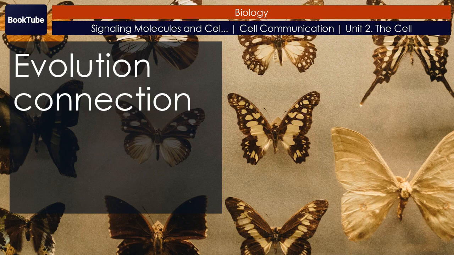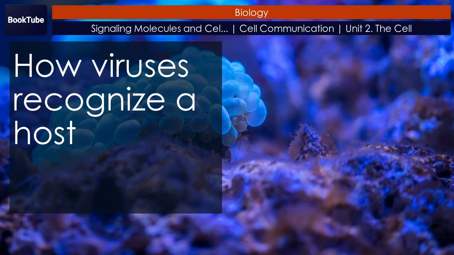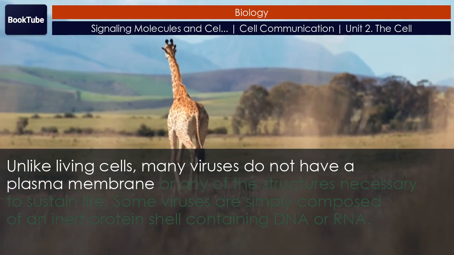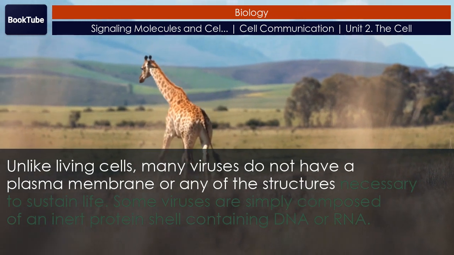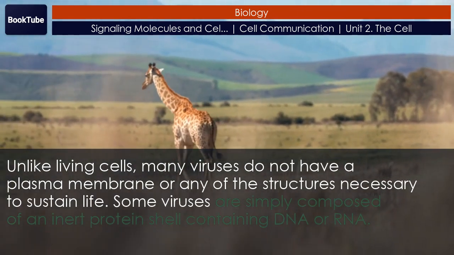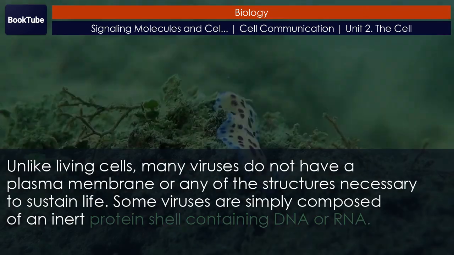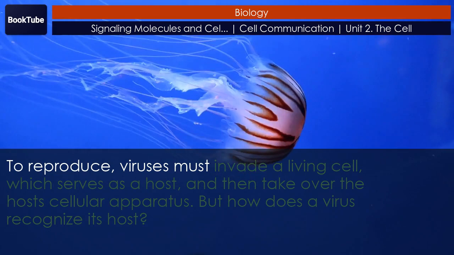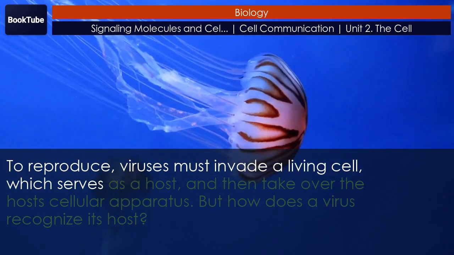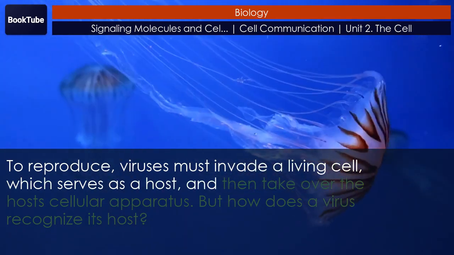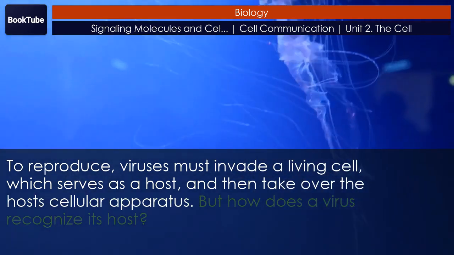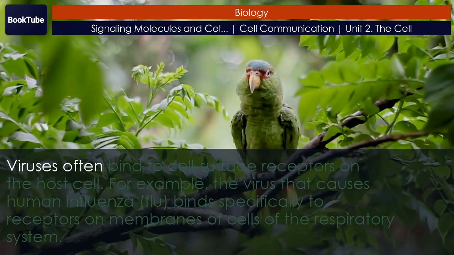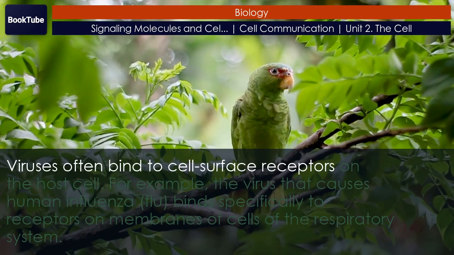Evolution connection. How viruses recognize a host. Unlike living cells, many viruses do not have a plasma membrane or any of the structures necessary to sustain life. Some viruses are simply composed of an inert protein shell containing DNA or RNA. To reproduce, viruses must invade a living cell, which serves as a host, and then take over the host's cellular apparatus. But how does a virus recognize its host? Viruses often bind to cell surface receptors on the host cell.